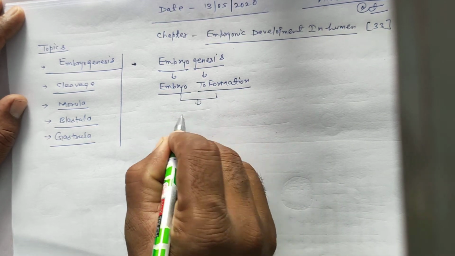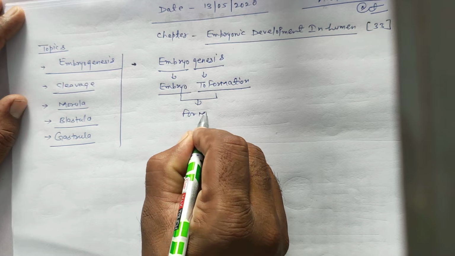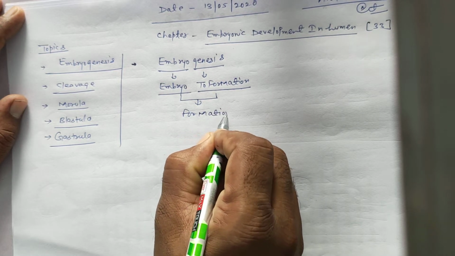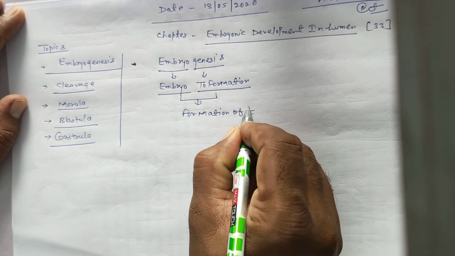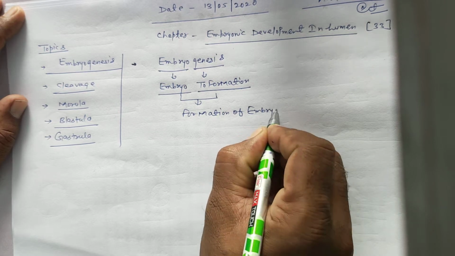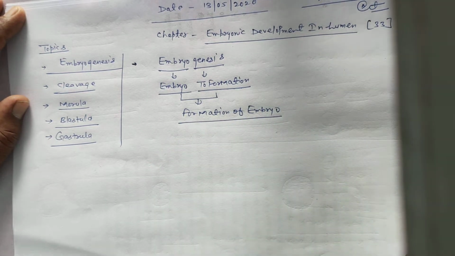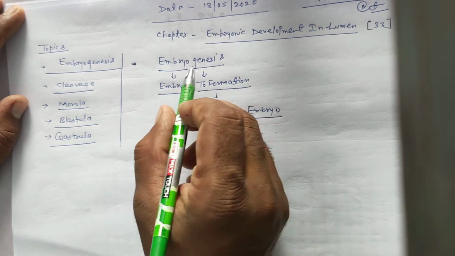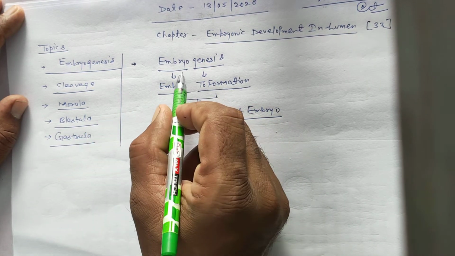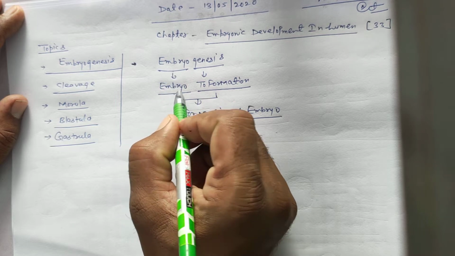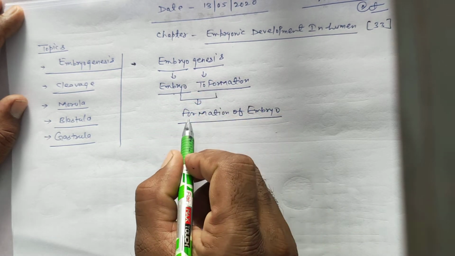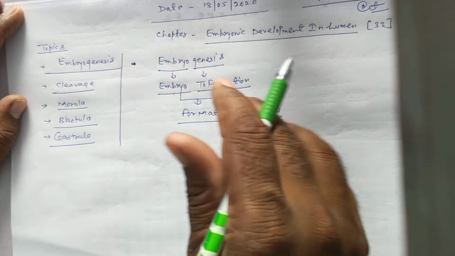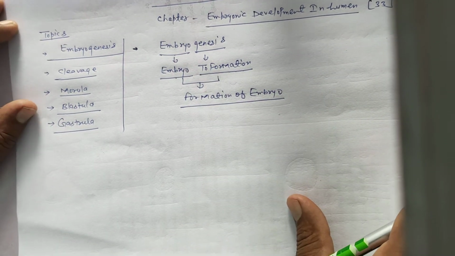So, formation of embryo is the simple meaning of embryogenesis.